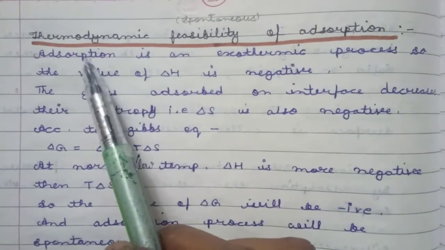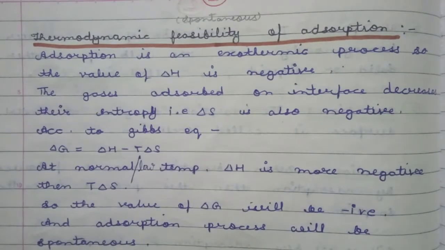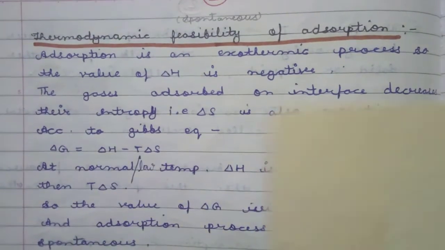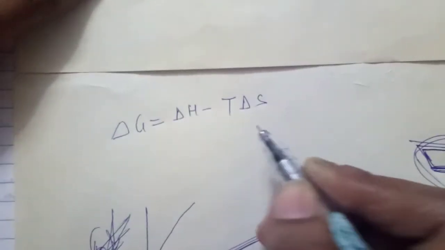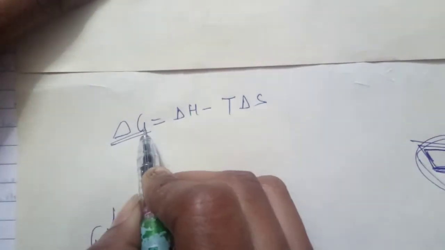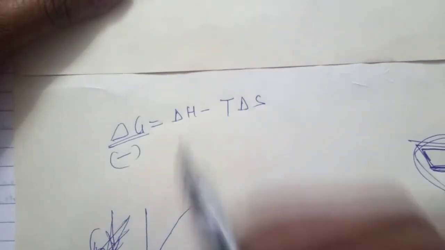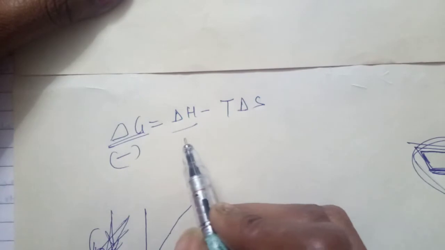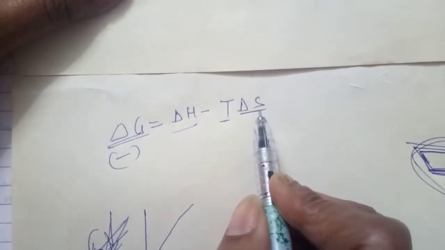Now we will discuss the thermodynamic feasibility of adsorption. To explain it, we have to remember the Gibbs equation: delta G is equal to delta H minus T delta S. Here delta G is the change in Gibbs free energy, and for a spontaneous process it should be negative. Delta H is the change in enthalpy, T is temperature, and delta S is the change in entropy.